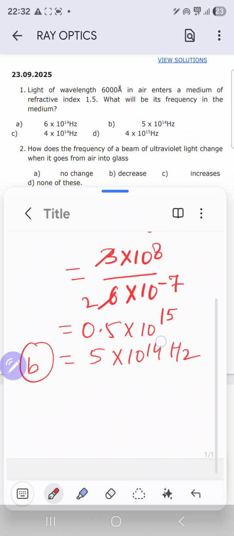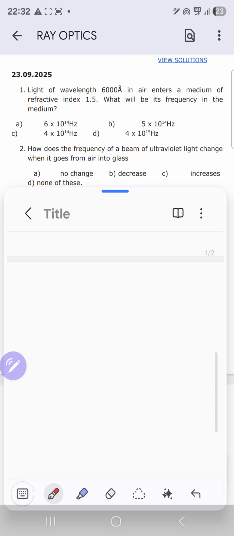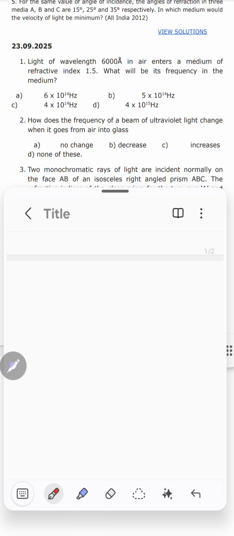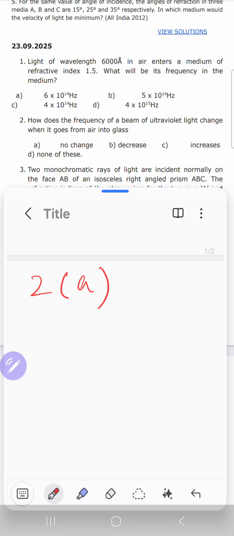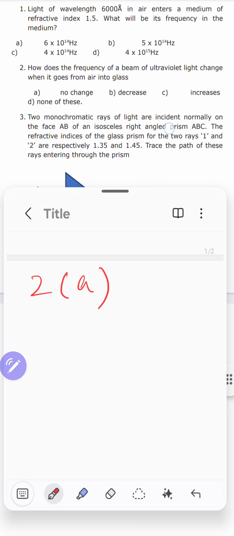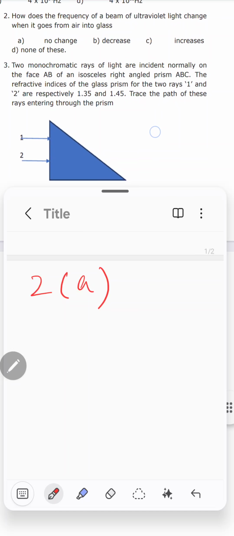And the second question is, how does the frequency of a beam of ultraviolet light change when it goes from air to glass? Here the answer is also same, the same concept we have to use, that frequency does not change in refraction. When a ray of light goes from one medium to another medium, frequency would remain same. So option A is correct for question number 2.